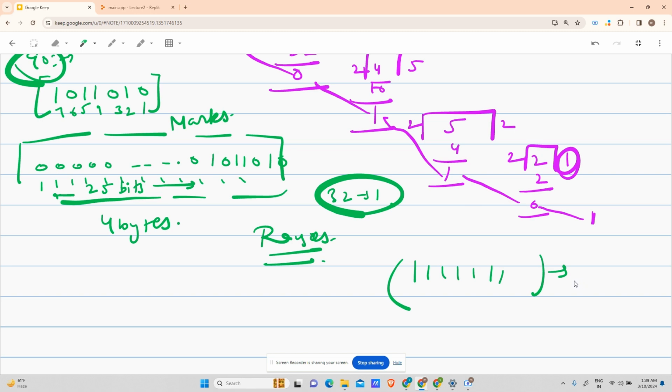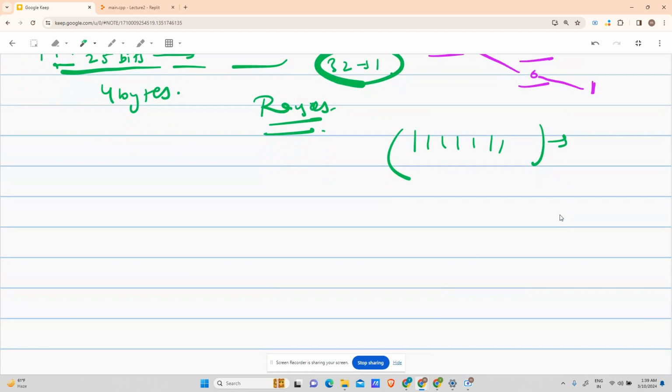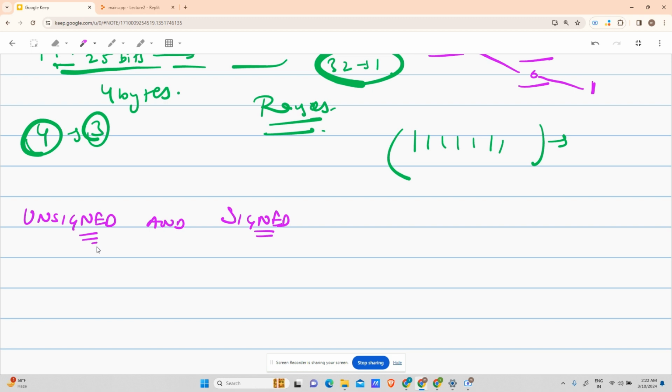You have to understand how it is working. Because you have given me 4 bytes, you could have provided me 3 bytes also. You should be able to answer how this is working. So we will be studying that. Now why did I say that this is not true? You will say that this should be true. Now the concept of unsigned and signed arises.